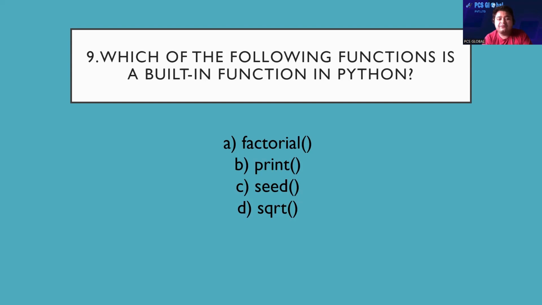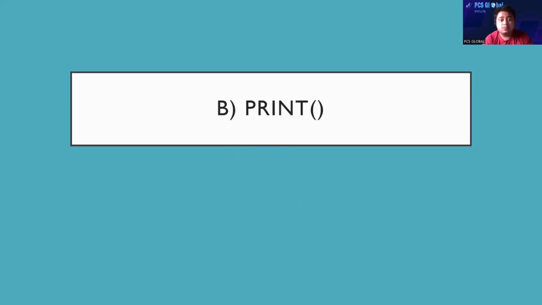Now which of the following functions is a built-in function in Python? Is it factorial? Is it print? Is it speed? Is it sqrt? So the answer would be which one? Number 2, print. So print is a built-in function among the given options.